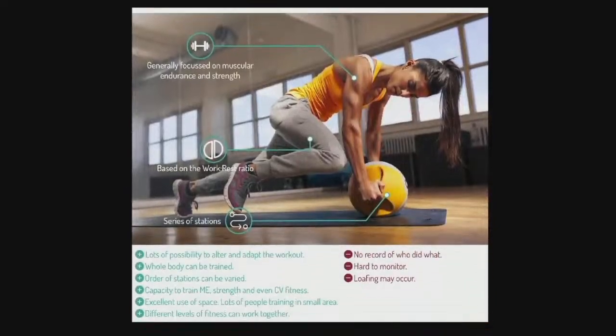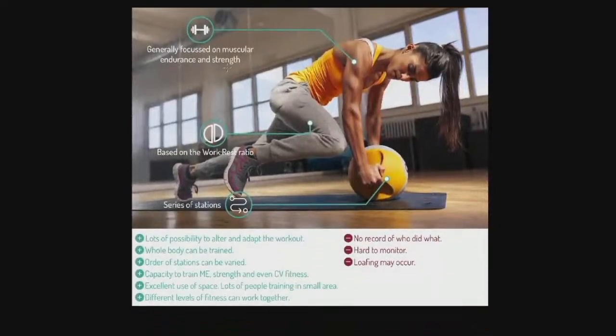Okay, circuit training. We know generally for muscular endurance and strength, obviously there are variations to that, it's based on a work-rest ratio. So we work for a period of time, we rest for a period of time. Sometimes that rest is active, running around the circuit or something. And it's a series of stations which are preordained and organised.